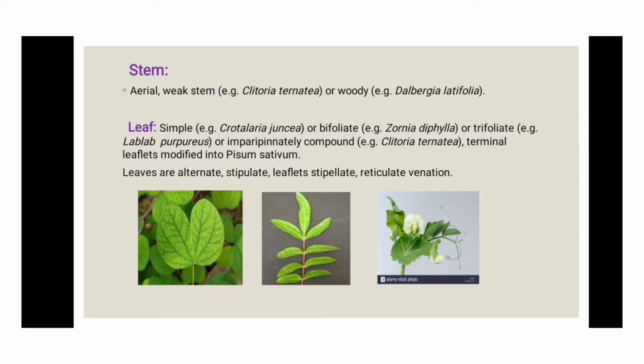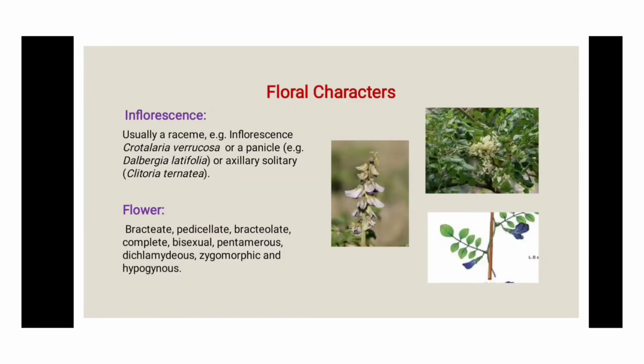The leaves most probably have phyllotaxy alternate, means they are arranged alternately. Then stipulate, it means the stipules are present. Then the leaflet is stipellate. Stipellate means one or two small stipules are present at the base of the leaflet, means the structure is like the stipules, so they are known as stipellate. The venation spread in this leaf structure is a net-like structure known as reticulate venation. And with this the vegetative characters, the habitat, root, stem, leaf, are completed.